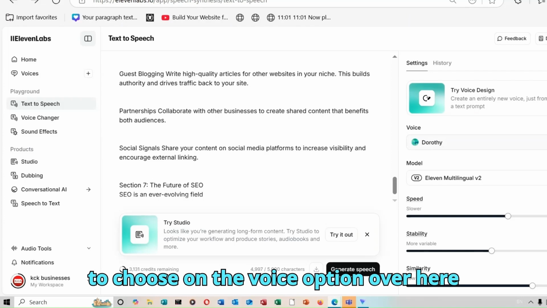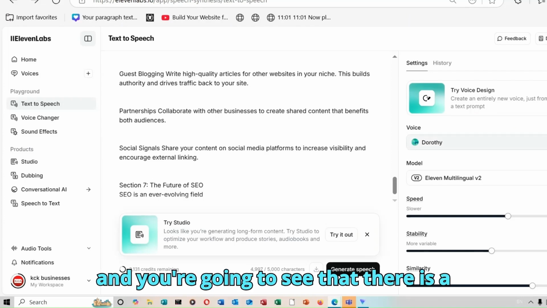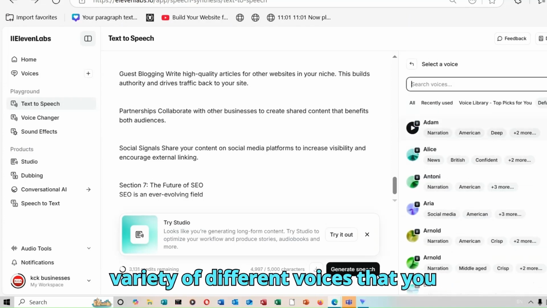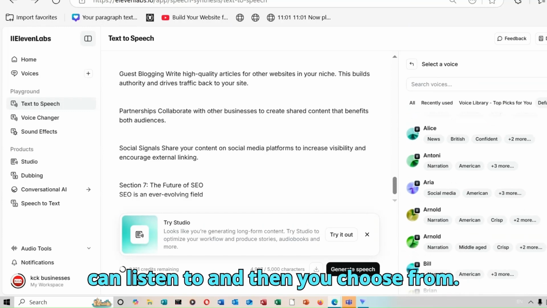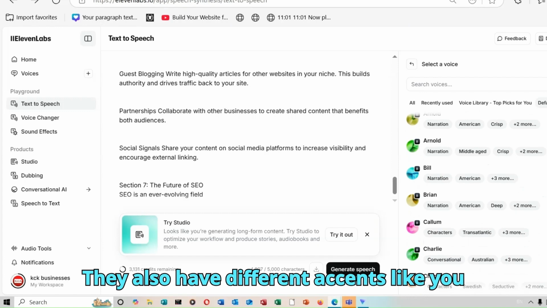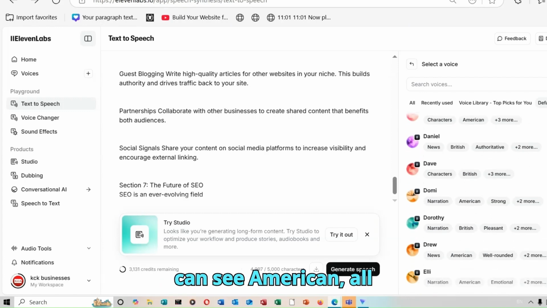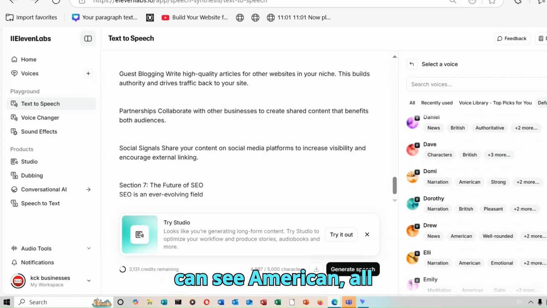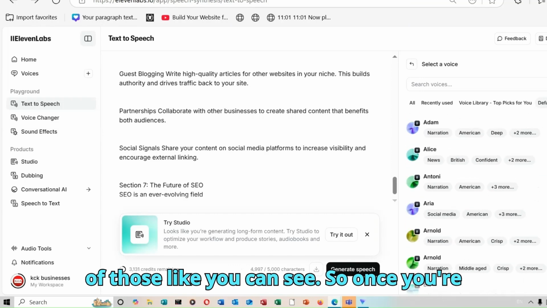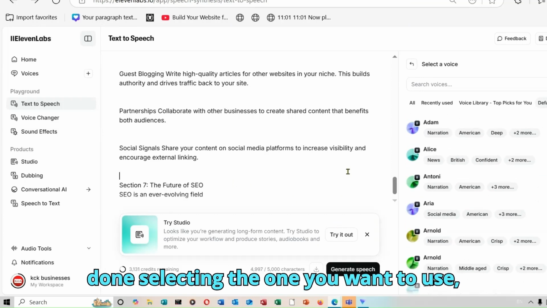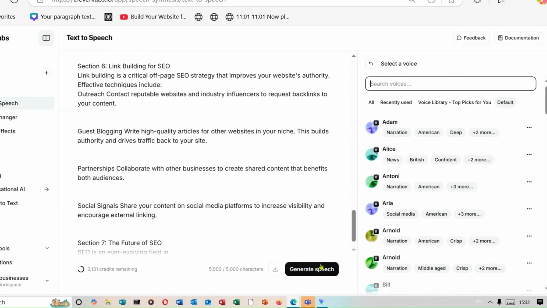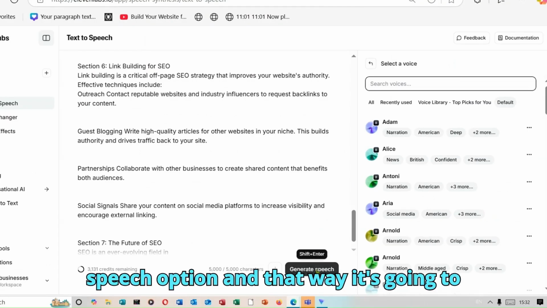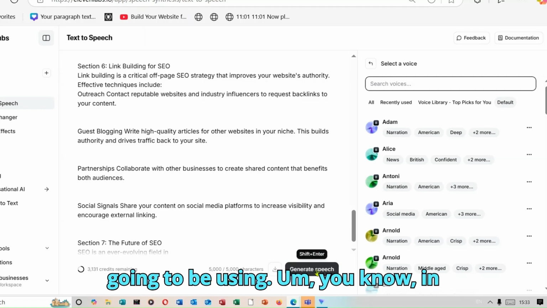So you're going to click on the voice option over here, and you're going to see that there is a variety of different voices that you can listen to, and then choose from. They also have different accents, like you can see American, all of those. Once you're done selecting the one you want to use, you will just click on the generate speech option, and that way it's going to generate a voiceover for you that we are going to be using in Canva.